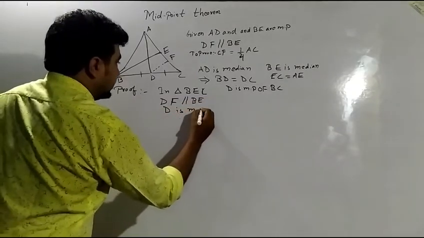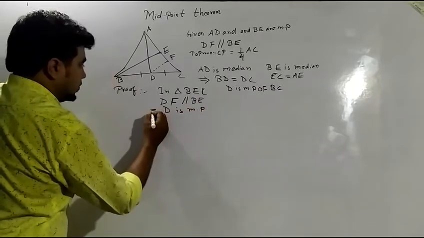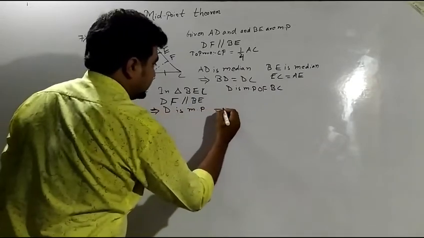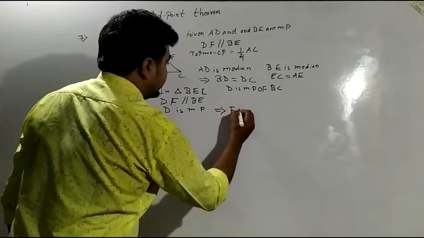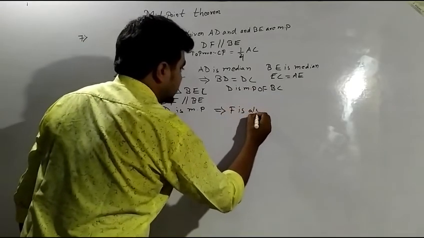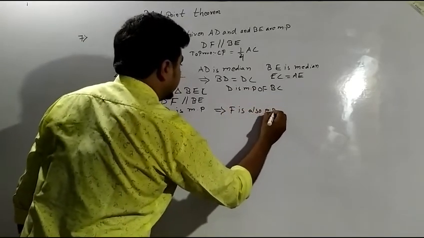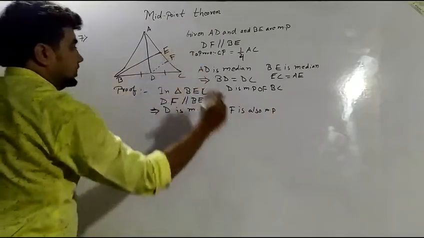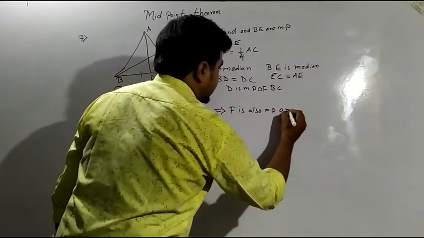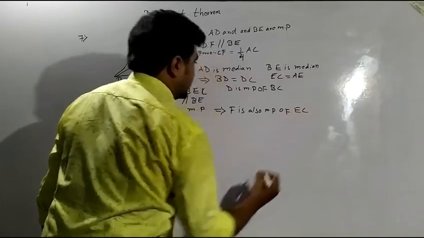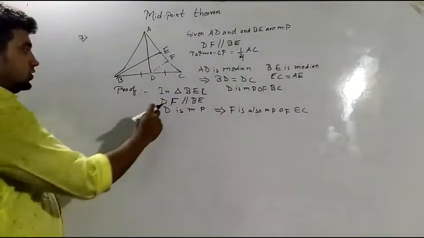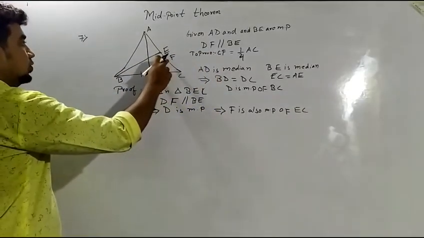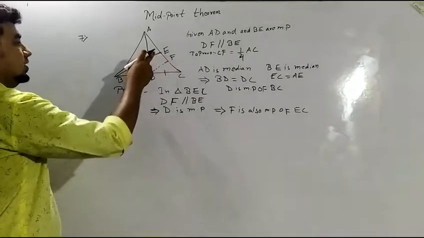That implies F is also the midpoint of EC, by the converse theorem, because D is the midpoint and the line through D is parallel to BE.